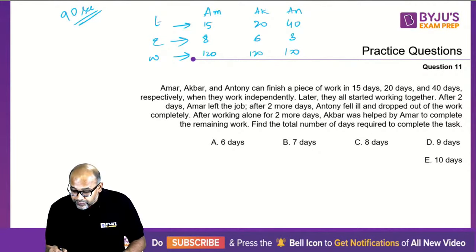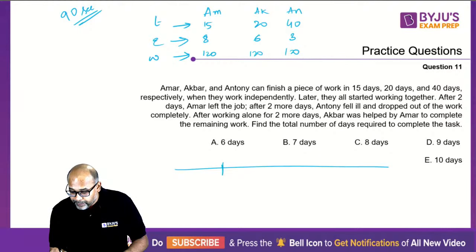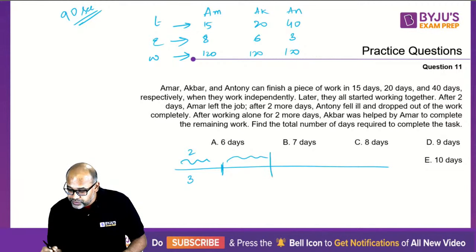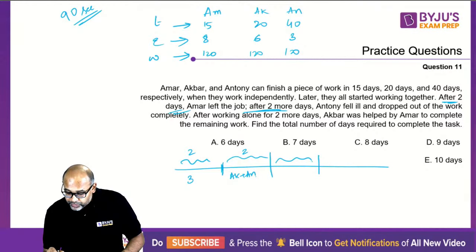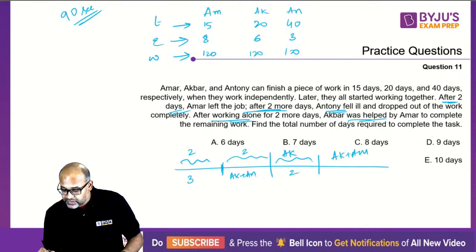Now what is happening? For the first 2 days, all three are working. After 2 days, Amar left the job. So the next 2 days, it is Akbar and Anthony. After 2 more days, Anthony fell ill, which means only Akbar is working. Then after working alone for 2 days, Akbar was helped by Amar to complete the remaining work. So this is Akbar plus Amar. Now how many days? We don't know. This is 2 days, this is X days.